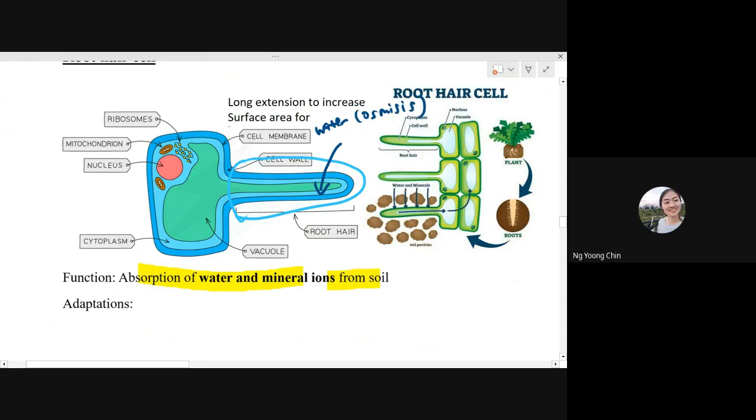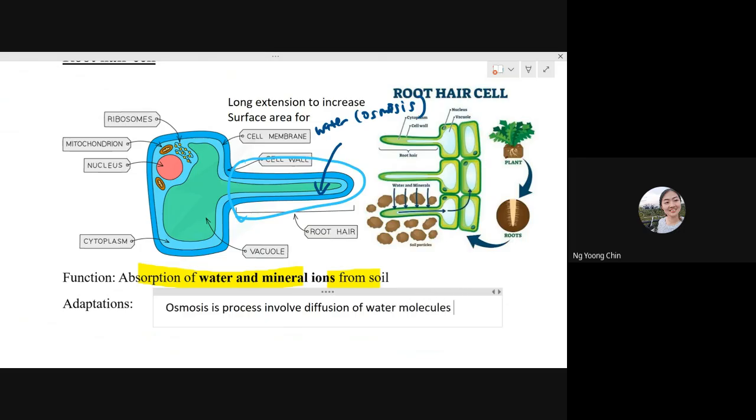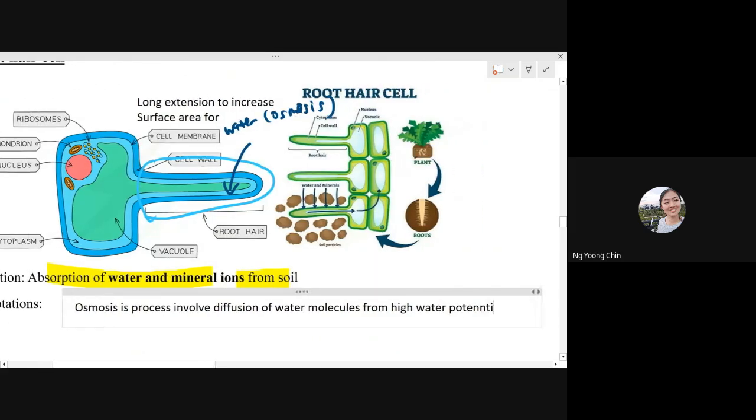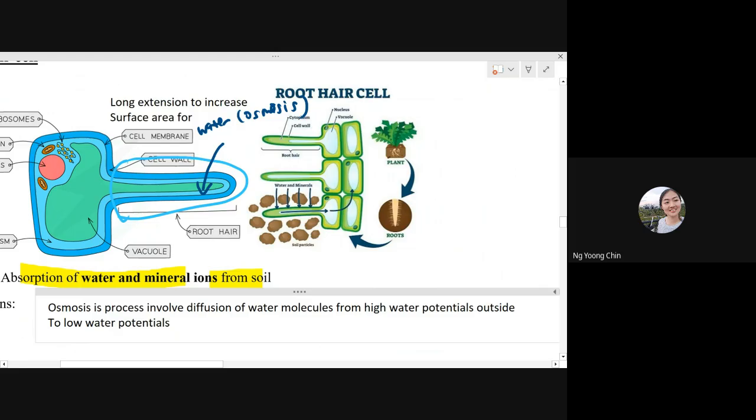Osmosis is a process which involves diffusion of water molecules from high water potential outside to low water potential inside.